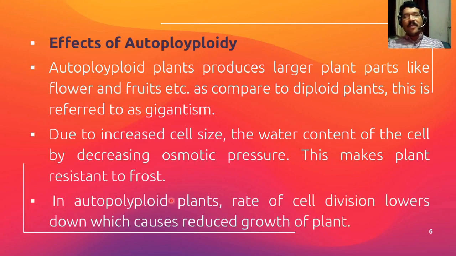In autopolyploid plants, the rate of cell division is lowered, which causes reduced growth of plants. As compared to diploid plants, the rate of cell division is very slow in autopolyploid plants, and it will cause reduced growth of the plant.